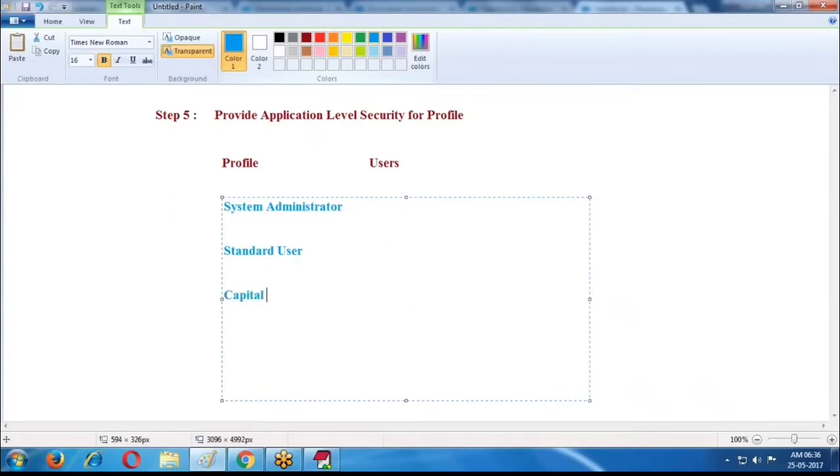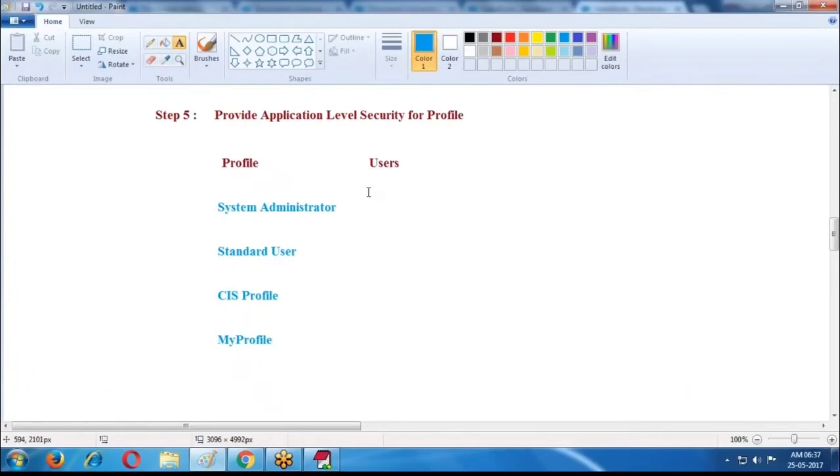Or a CIS profile. Marketing user profile, or any other profiles, or my profile. You are creating some of the profiles. These profiles are available, and here are some users.